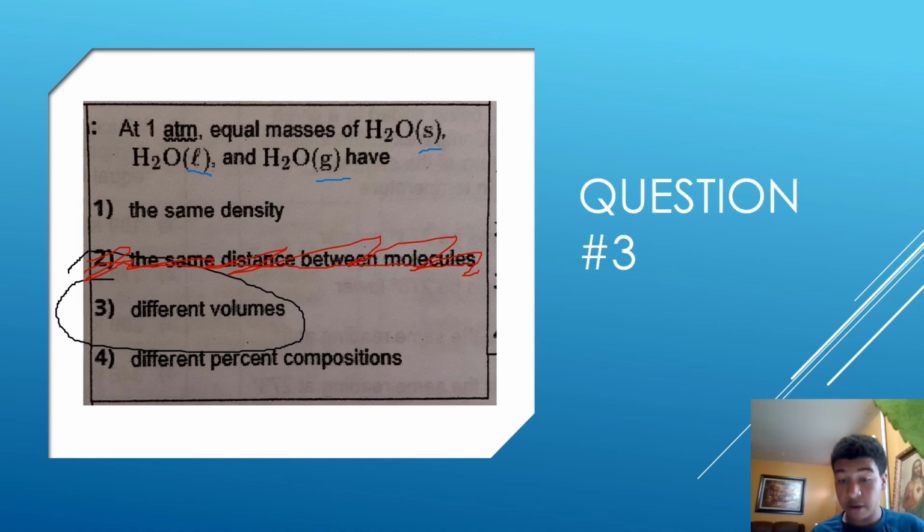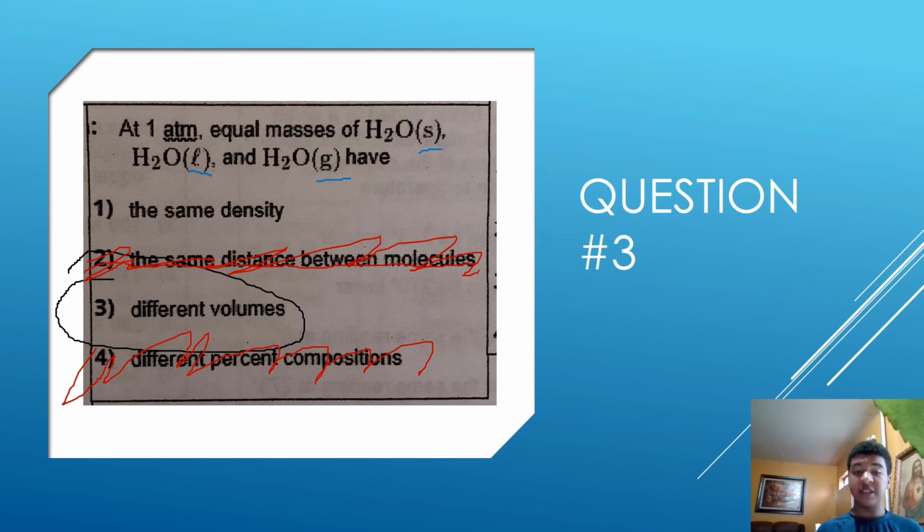Let's take out 4 because of the fact that 1, we haven't really discussed this topic yet. However, remember, different percent compositions, meaning this would be the percent of an element in that compound. So you have the same amount of H's and the same amount of O's, so the percent composition will not change. So we can cross that out.